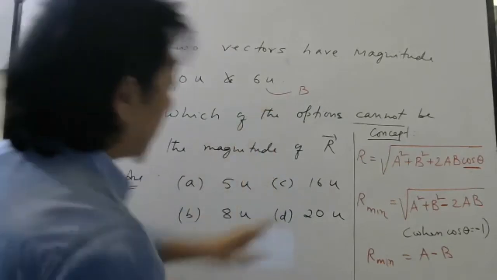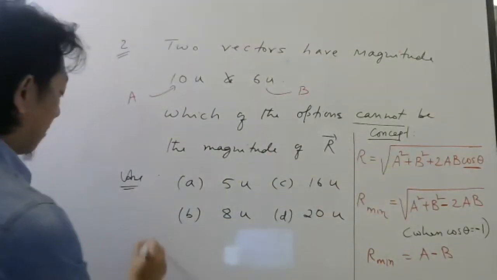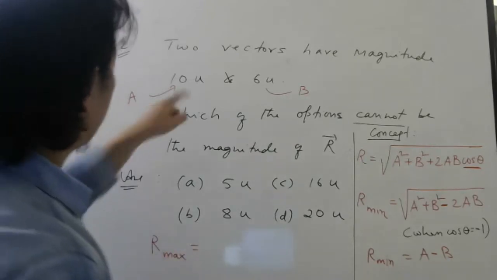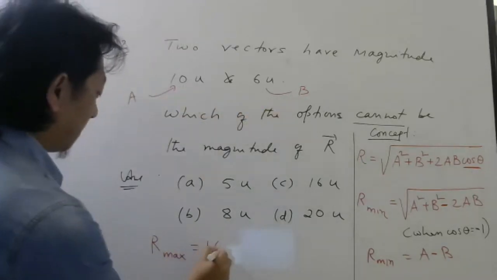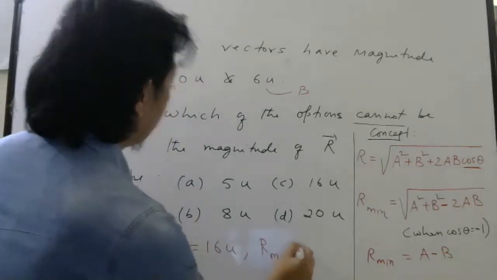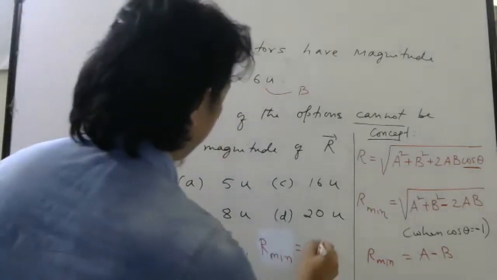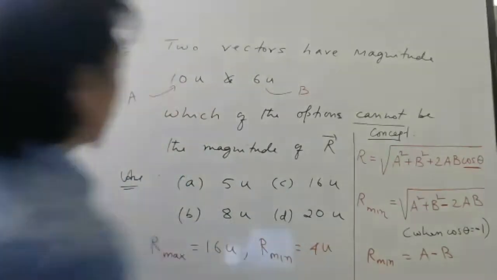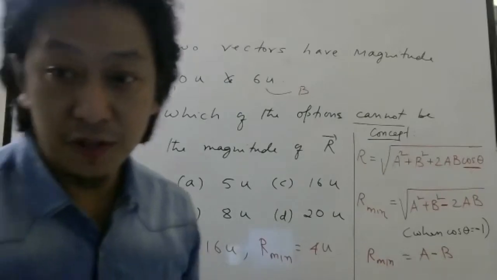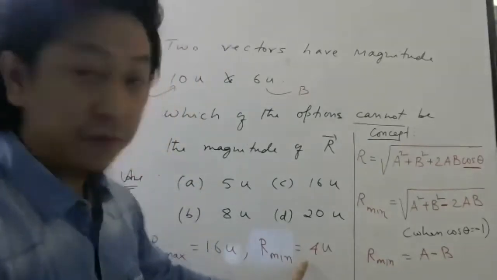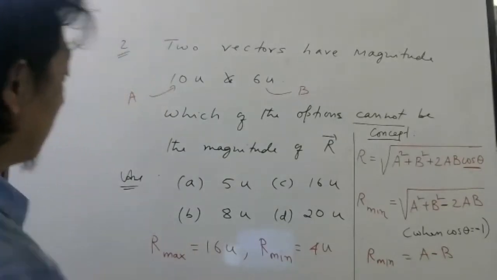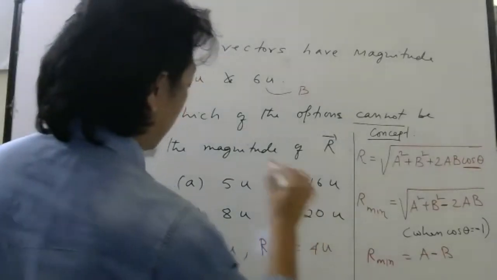So apply this concept here. What is the maximum value? A plus B, 16. What is the minimum value? A minus B, 4. So which one is not possible? Less than 4 is not possible. Greater than 16 is not possible. So this is the one you have to tick.